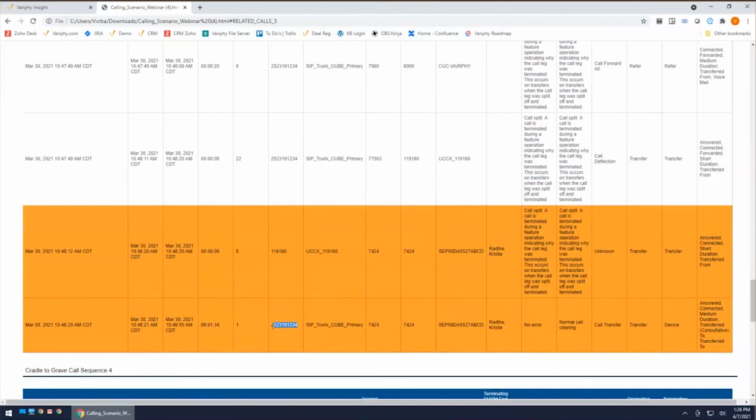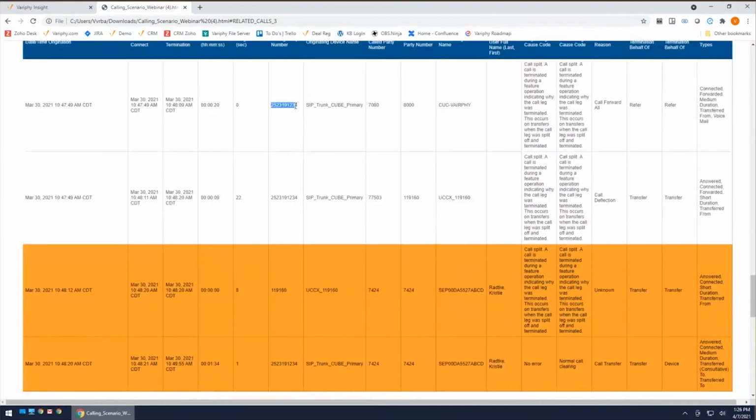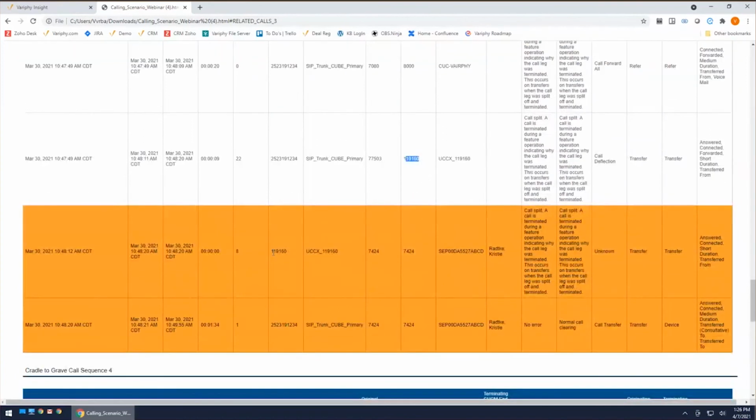So we have that consultative transfer leg, and then we have Christy actually receiving the call from the end user. The main person calling in goes into my auto attendant in this case, and then into my contact center. My contact center is set up to transfer that call over to my end user. So here's my contact center port, transferring the call over to my end user, and here's my end user receiving that call. You can see the caller ID matches the caller of the person coming in. So I have the contact center transfer, but then I have the end user actually receiving that call and talking for 1 minute and 34 seconds. That's what's going to make up a consultative transfer leg.